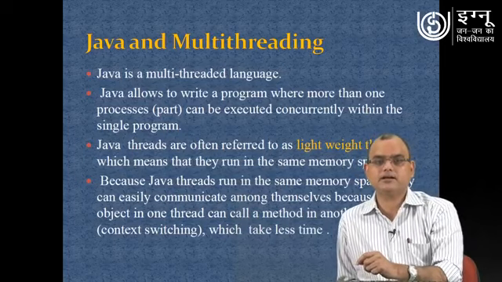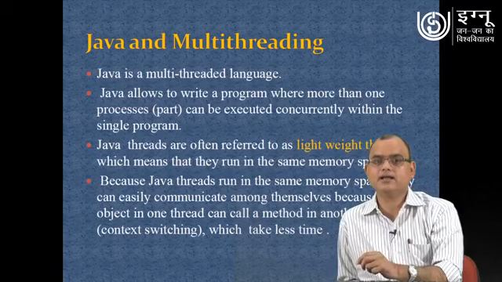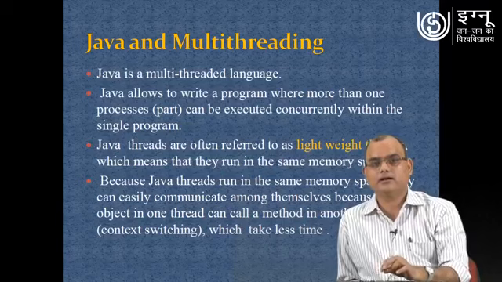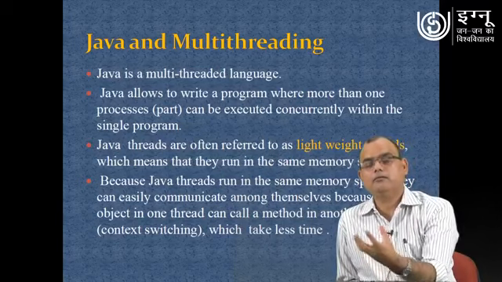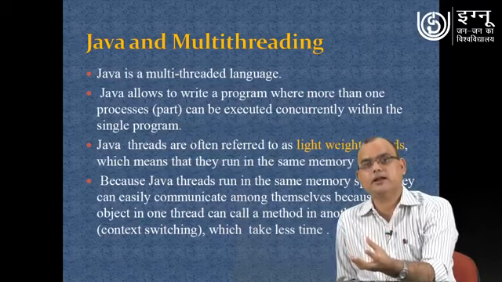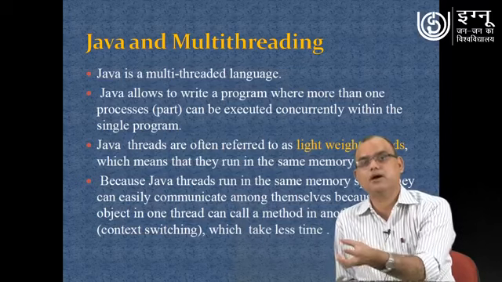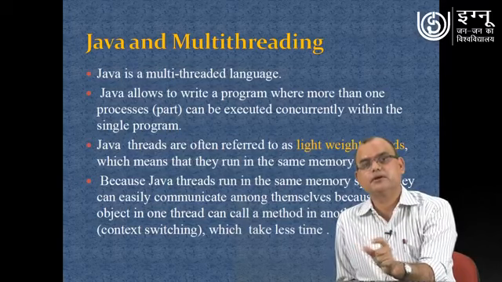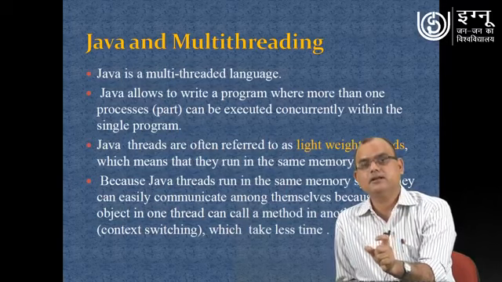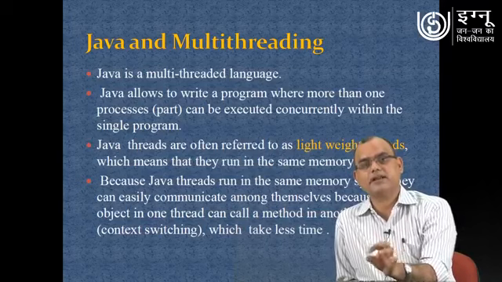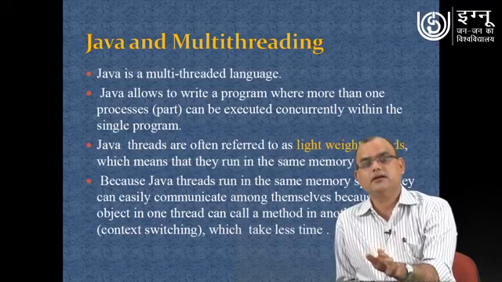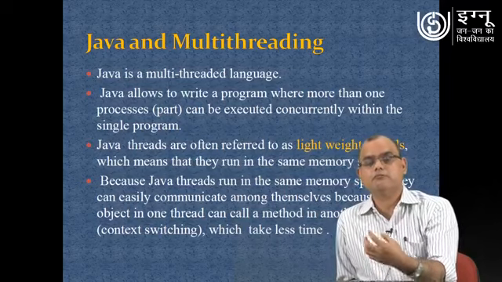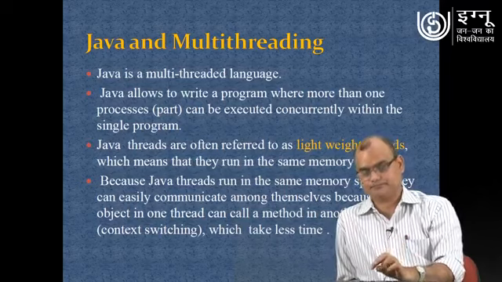Because Java threads run in the same memory space, they can easily communicate among themselves because they are in one environment only and they are loaded in that particular memory space. The whole program is loaded, and if that whole program is divided into multiple sub-processes or multiple processes as we are saying, those different processes can execute simultaneously and they can perform the activity as well as communicate with each other also. It means one thread can communicate with another thread.